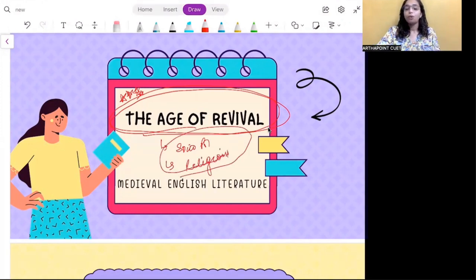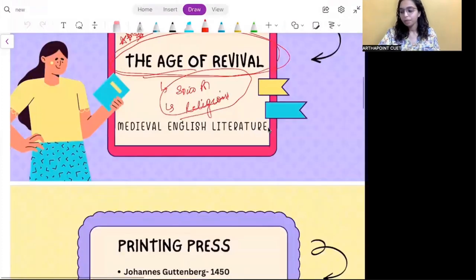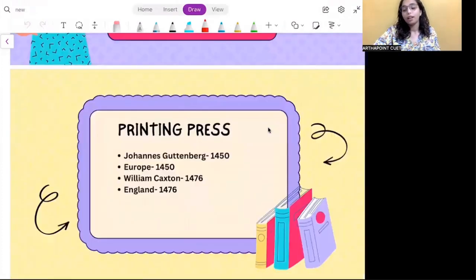Though not a lot of questions are asked from here, just two or three questions are asked from the socio-political conditions of the age of revival, it is very important for us to understand where we stand. There were a lot of things happening, as I have told you earlier. We would be focusing on some particular reforms and changes that happened during this period.